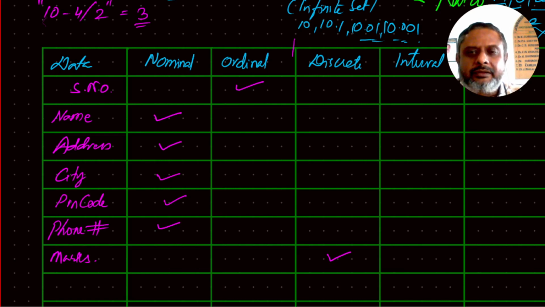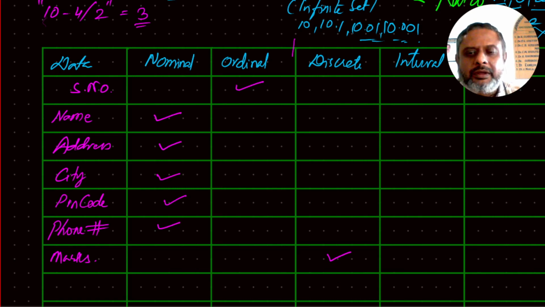It may be some fraction, but it's not allowed to write a fraction, so it is rounded to the nearest integer. So it can actually be a continuous one, but looking like discrete. Say if it is continuous, then will it be interval or ratio?